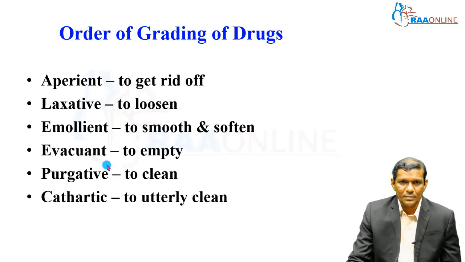Whereas the purgative has a little bit stronger action, as I told you earlier. It will just clean away the bowels. And cathartic is still stronger, to utterly clean, completely clean the bowel mucosa and everything. So these are the terms depending upon the severity or the effect. Aperient and laxative are a mild type of effect, emollient and evacuant intermediate, and purgative and cathartic are a little bit stronger in action.